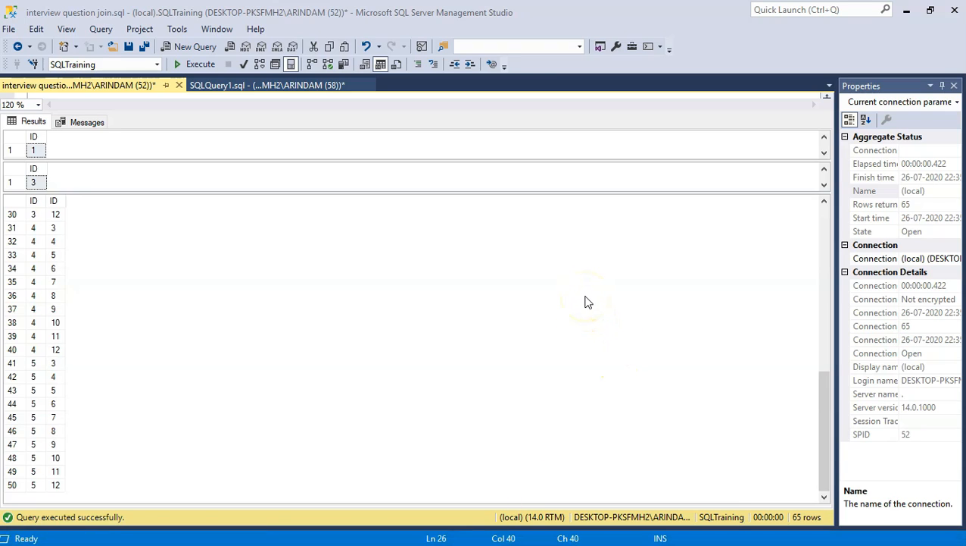To summarize, the outputs are for inner join 3, left join 5, full outer join 12, and cross join 50.